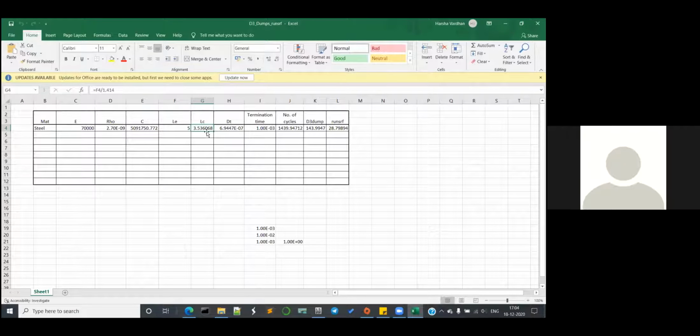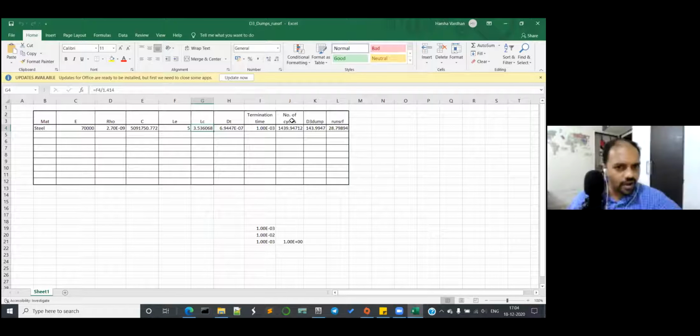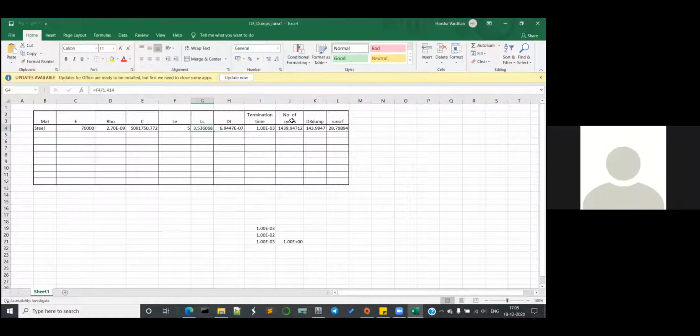I have a doubt regarding this. If it is a single component, for that material we create all this, like D3 dumps and number of cycles, right? If it's a single material, yes. Correct. If it is an assembly made up of different materials, then which material should we consider for this D3 dumps and number of cycles?